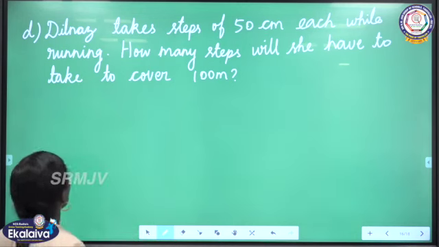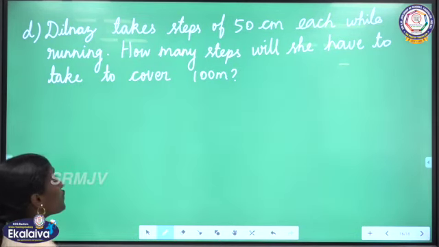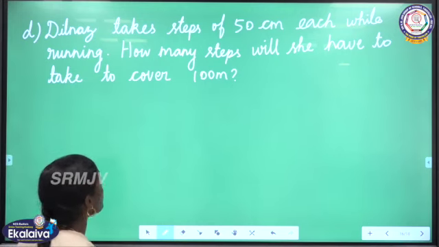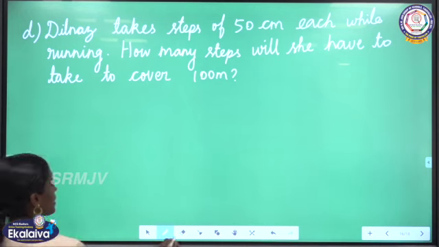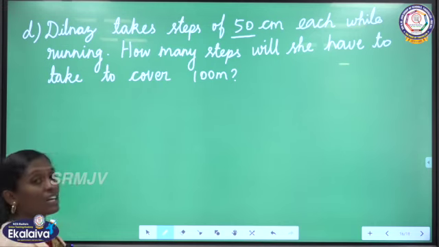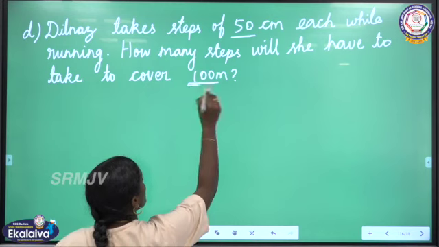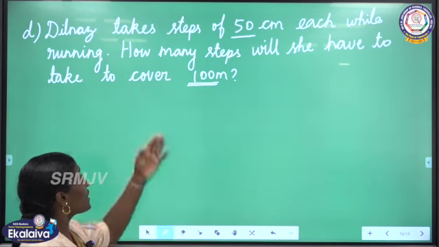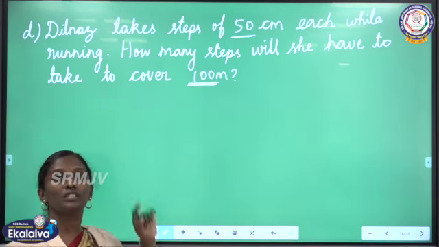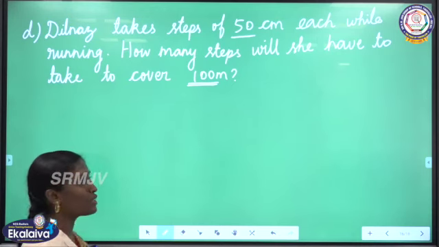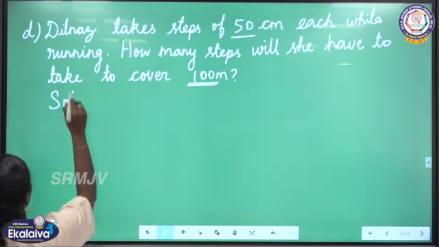The next one, Dilnas takes steps of 50 centimeter each while running. How many steps will she have to take to cover 100 meter? Listen, she took 50 centimeter. The distance covered in one step is 50 centimeter. To cover the distance 100 meter, how many steps she will take? Okay, for that we are going to divide the total distance divided by distance covered in one step. Then we will get the number of steps. Okay, so let us start the solution.